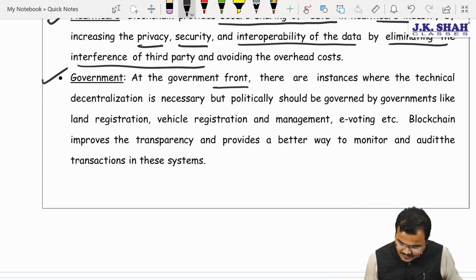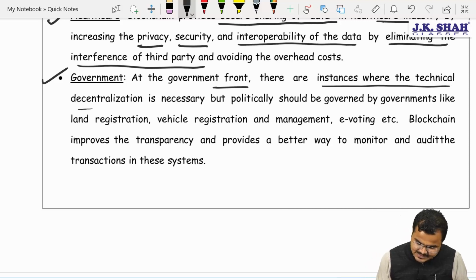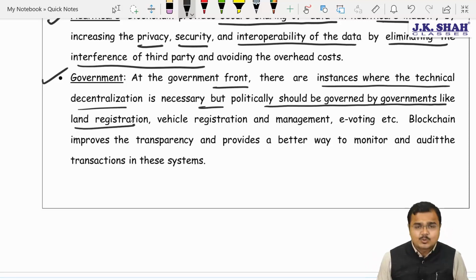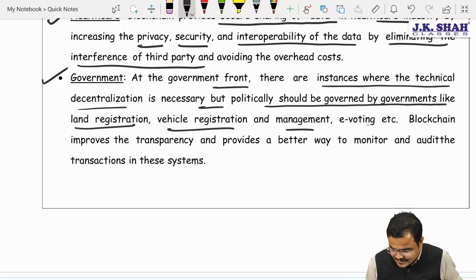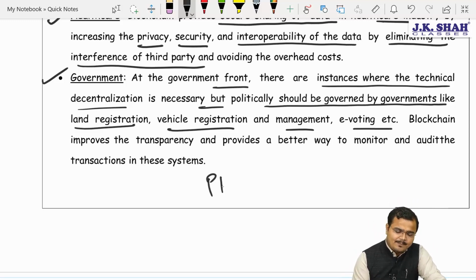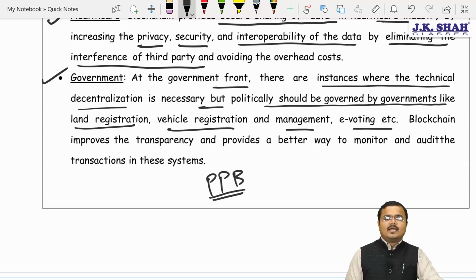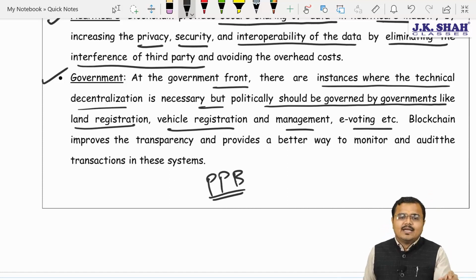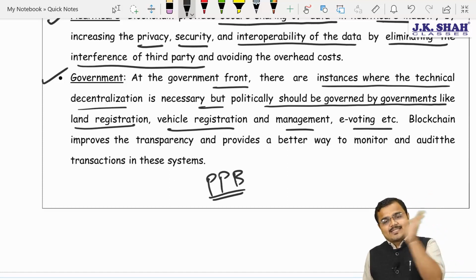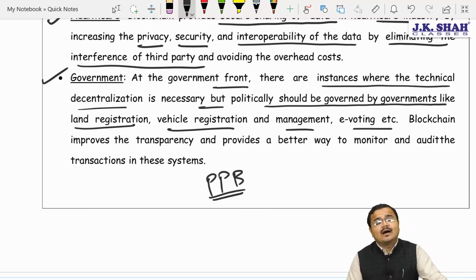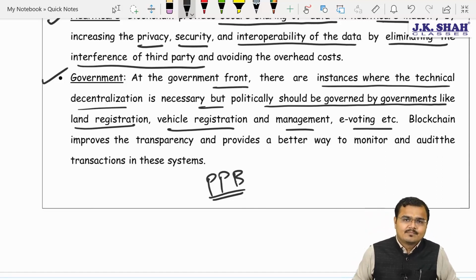See this. At the government front, there are instances where technical decentralization is necessary, but politically it should be governed by the government, like land registrations, vehicle registrations, Chartered, and its management, e-voting. For this, Chartered, blockchain technology could be used. Very soon we are expecting, Chartered, a property passbook system, PPB, in which all the property belonging to your family will be recorded in one passbook. Whatever property you are selling will also be recorded, Chartered. In short, no one will have any undisclosed property with them.